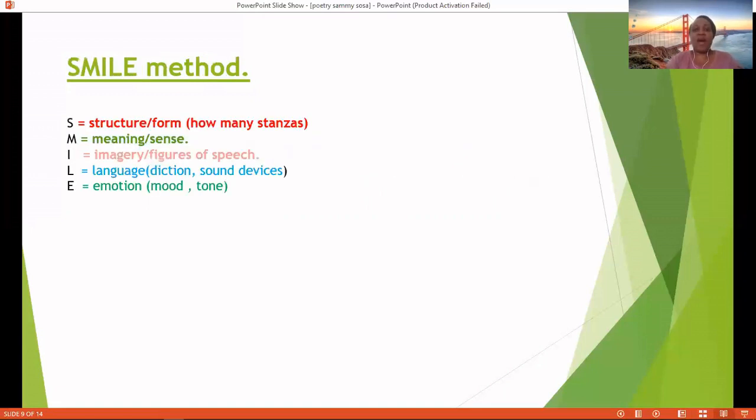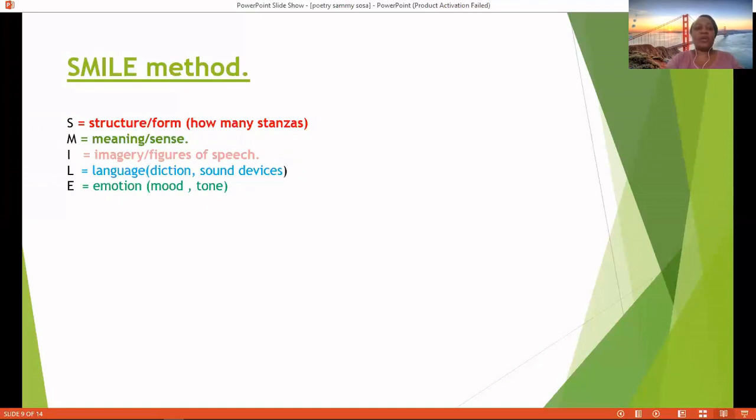All right, let's consider one interesting method of poetry analysis. It is called the SMILE method. I hope you won't forget that one. S stands for structure or form. When you are looking at the structure or form of the poem, you are asking yourself how many stanzas and how many lines. That will be your S.